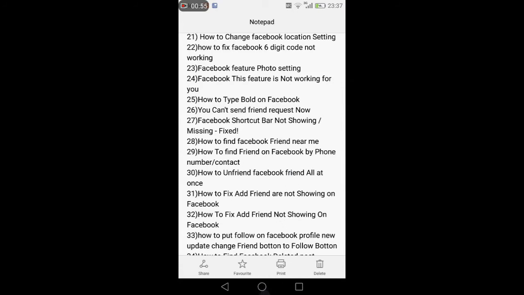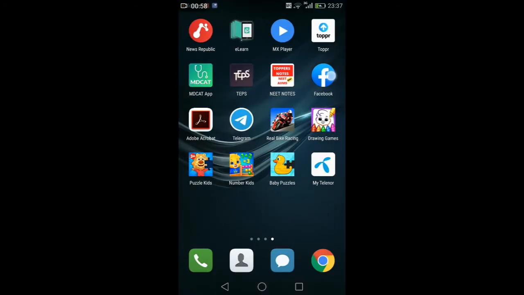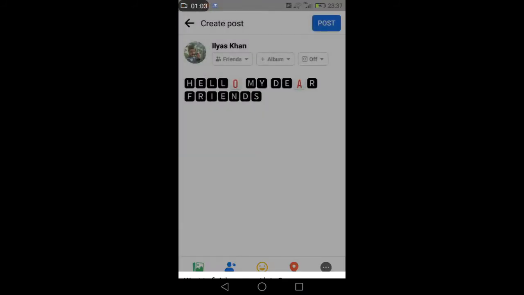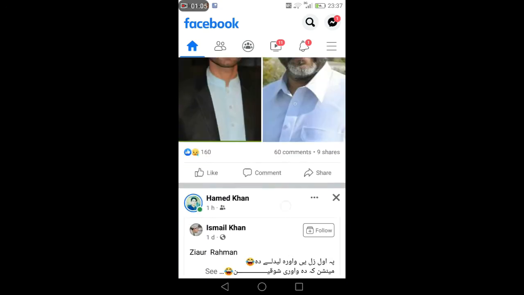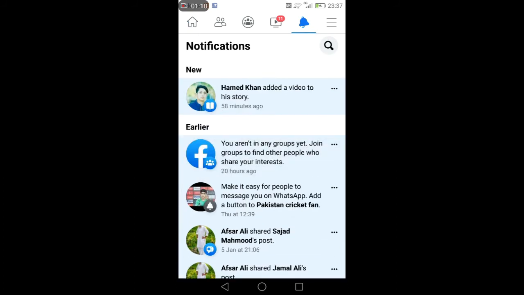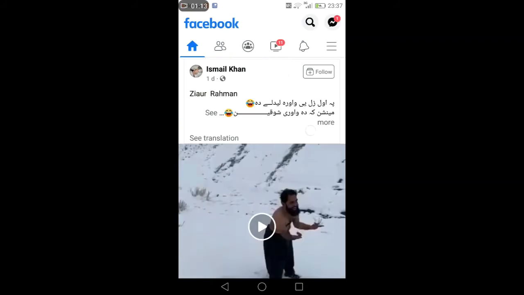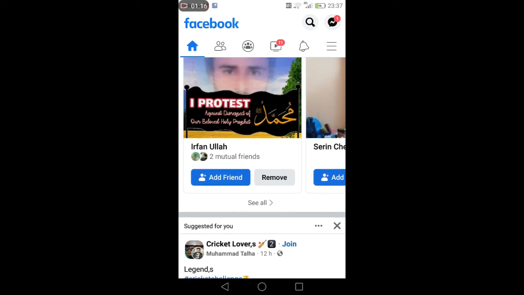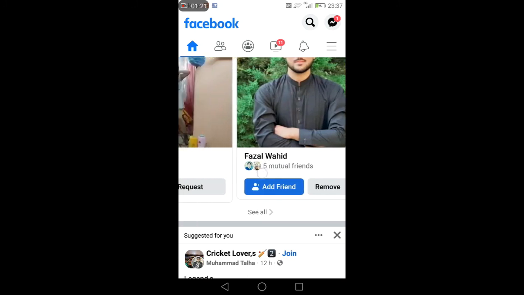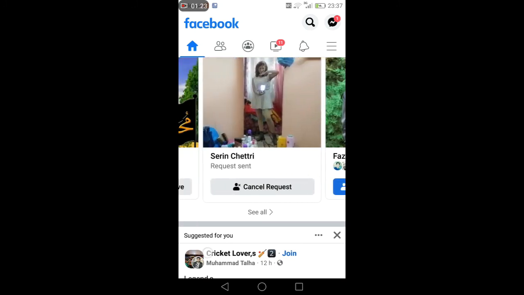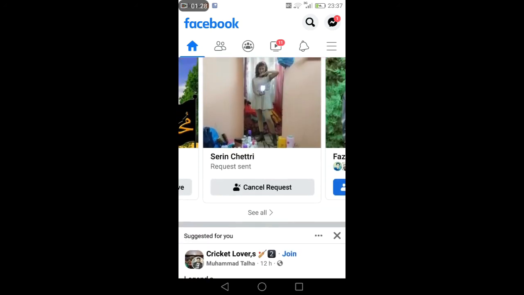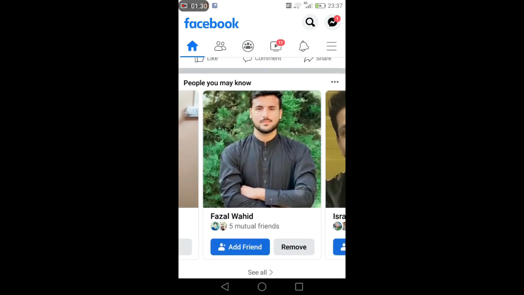If you cannot send friend request right now, how can you solve it? Just go to the Facebook. When you want to send any friend request, if you have sent many requests, the Facebook doesn't want to allow you, so you have to wait for a time, and after that time you simply click on the add friend. Okay, then the friend request will be sent. So you have to wait for this and don't try to send many friend requests at one time, because this is happening after that.